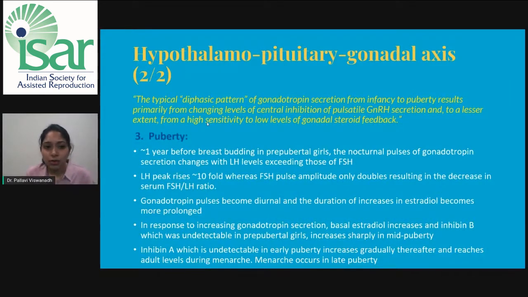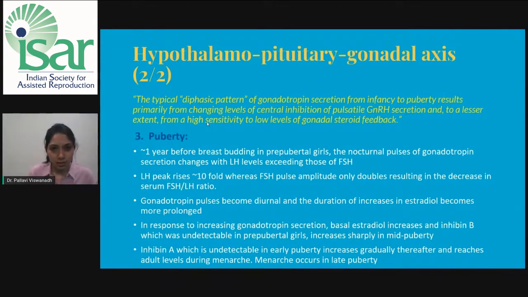Around 1 year before puberty in prepubertal girls, the nocturnal pulses of gonadotropin secretion change, with LH levels exceeding those of FSH. The LH peak rises around 10-fold, whereas the FSH pulse amplitude only doubles, resulting in a decrease in the serum FSH to LH ratio. The gonadotropin pulses become diurnal and the duration of the increase in estradiol becomes more prolonged.